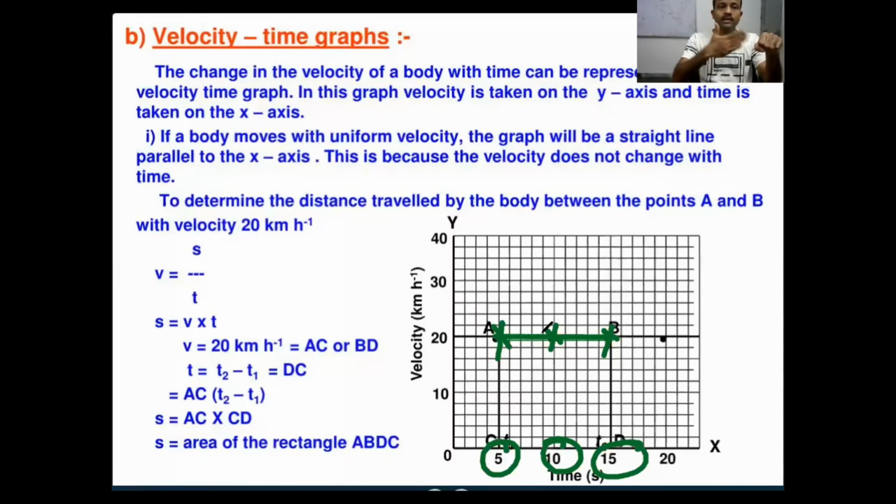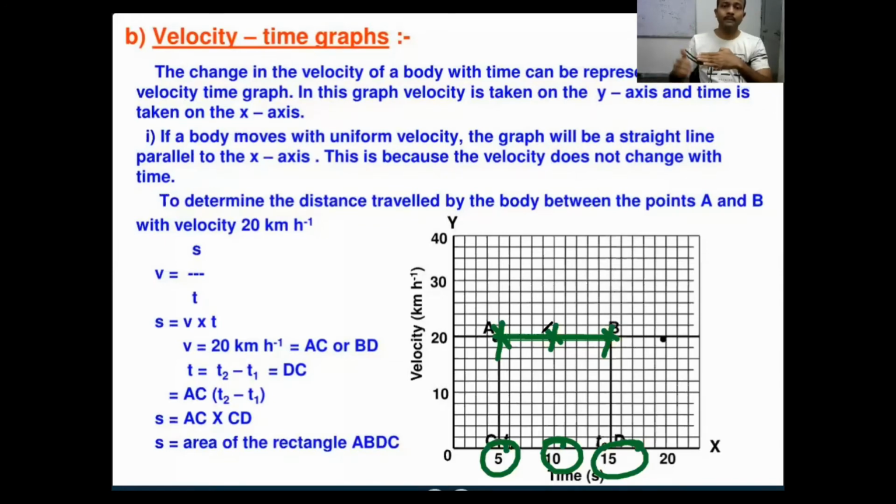Your speedometer is not fluctuating, it is showing only 20 kilometer per hour, right? That means you are moving with constant velocity with respect to the time. Your speed is not changing, not varying. It is always showing 20 kilometer per hour only. So that indicates your vehicle is moving with constant velocity, or uniform velocity.